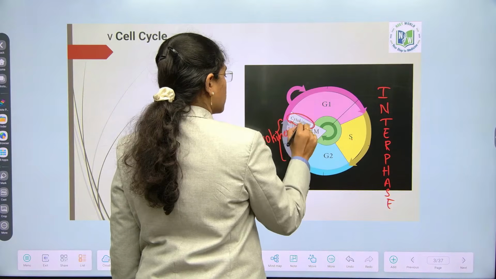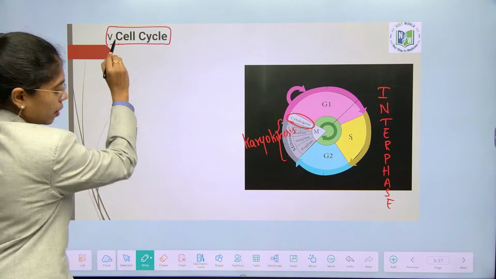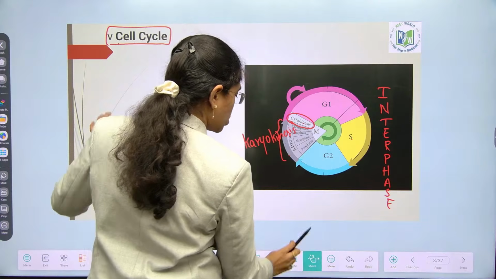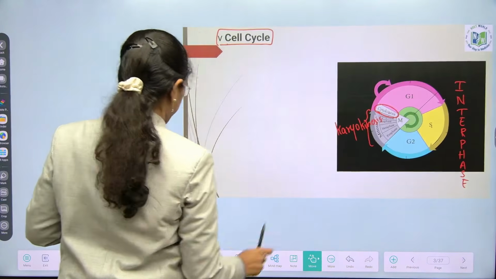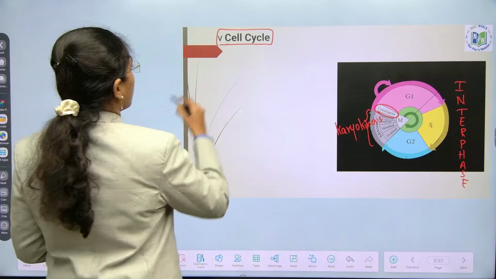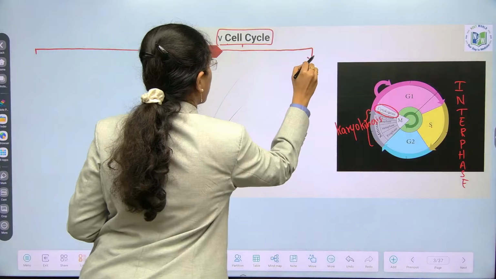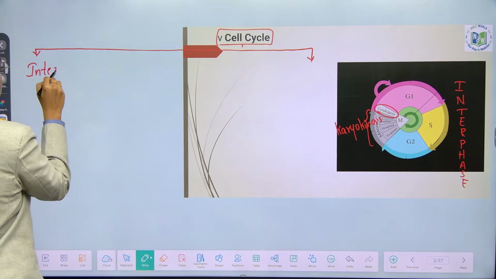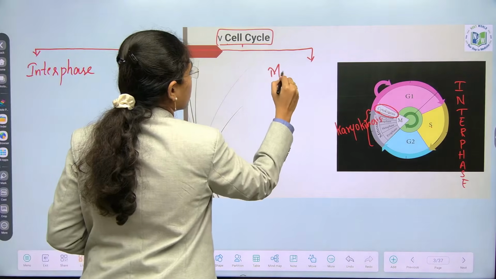So here, if you take down this one chart now, you will understand everything. Cell cycle is included under two phases, which is known as interphase and M phase.